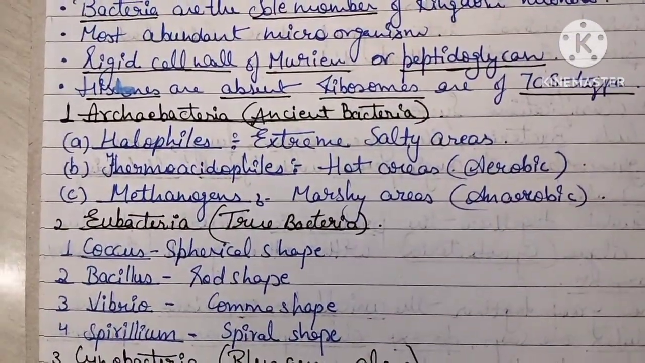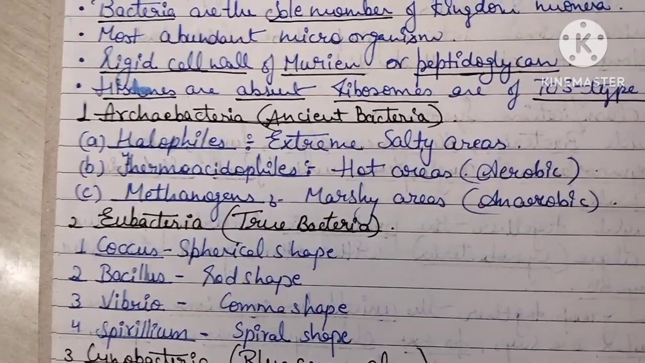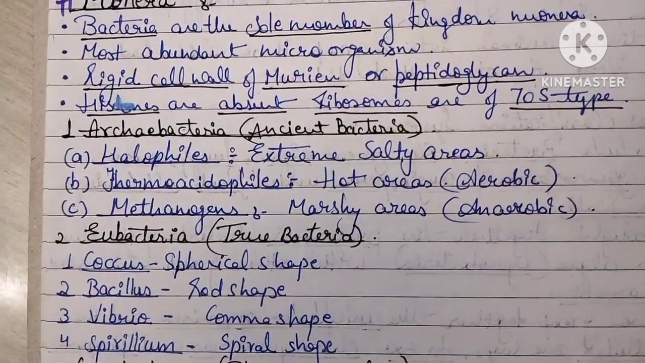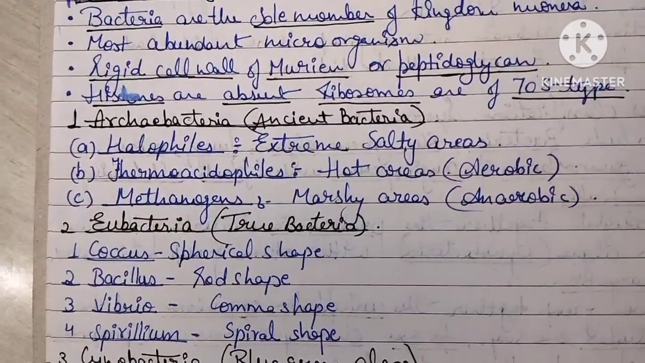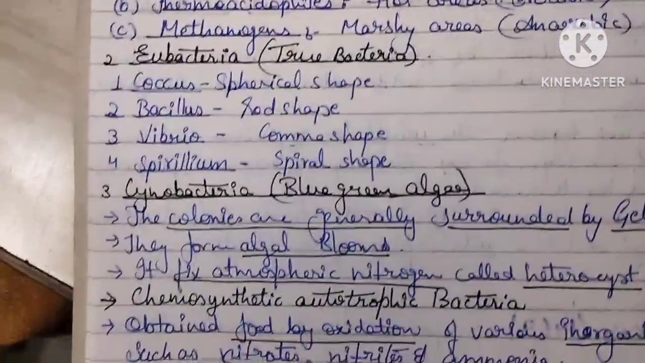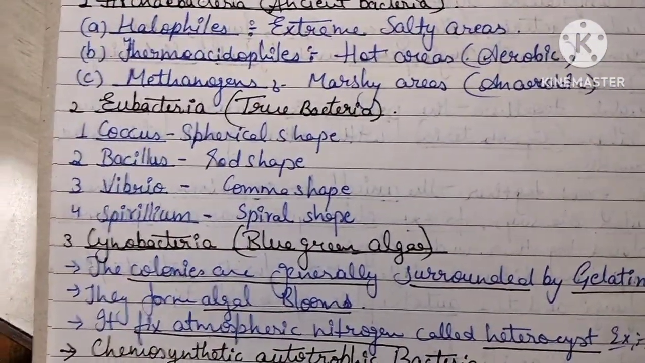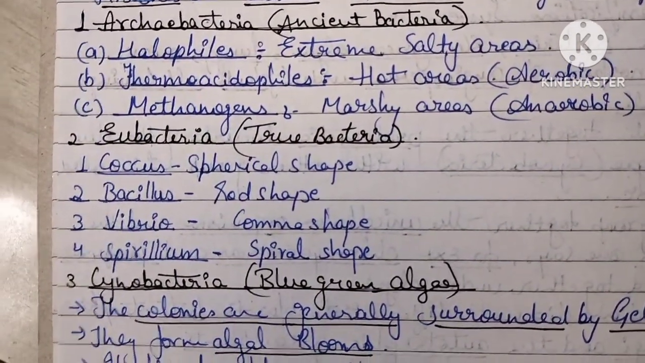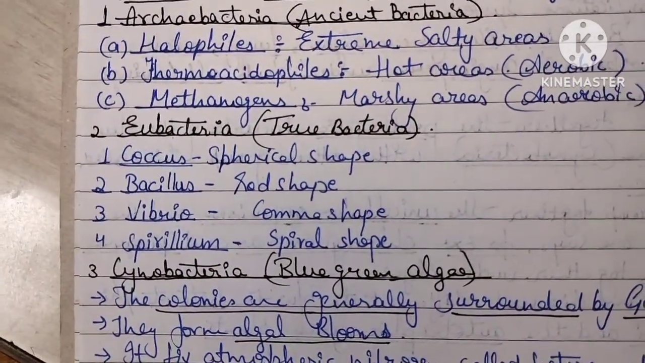Archaebacteria are also called ancient bacteria. Halophiles live in extremely salty areas. Thermoacidophiles live in hot areas, aerobic. Methanogens live in marshy areas, anaerobic. Now come to eubacteria, also called true bacteria. Coccus, spherical shape. Bacillus, rod shape. Vibrio, comma shape. Spirillum, spiral shape.